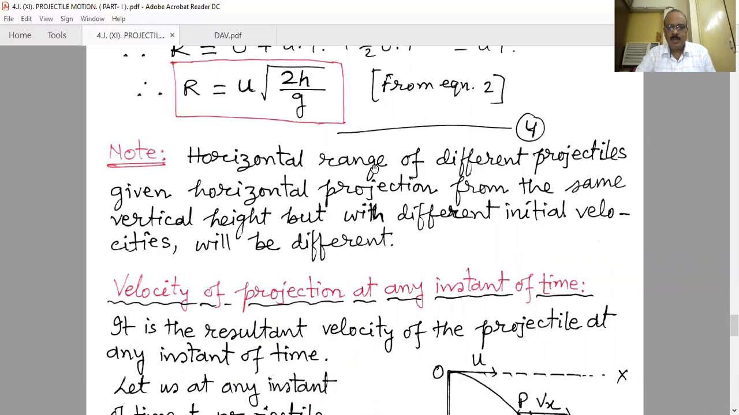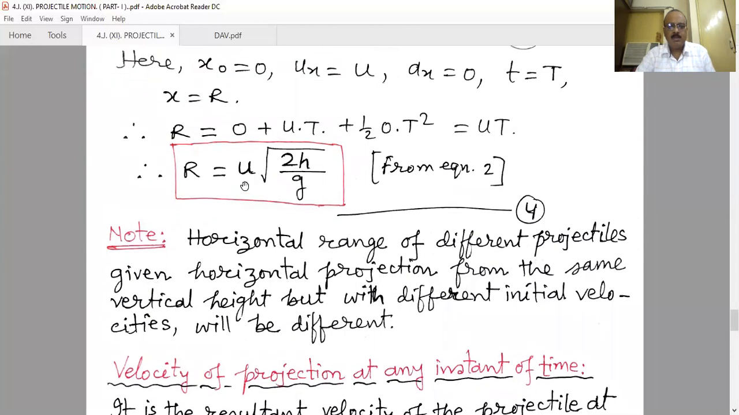Note here that the horizontal range of different projectiles projected horizontally from the same vertical height, but with different initial velocity, will be different. That means it depends on both u and h. If h increases, r also increases for the same u, and if u increases, r also increases for the same height. When both change, r depends upon both u and h. R is directly proportional to u and R is directly proportional to root over h.